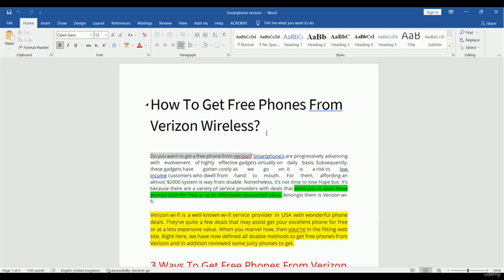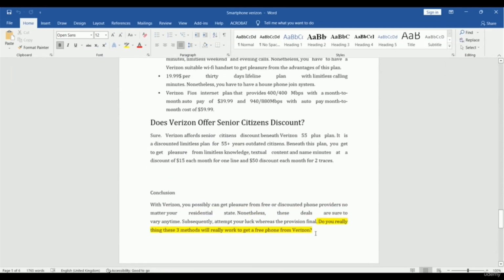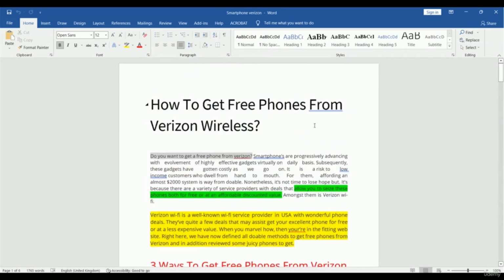So when you are going to write an article, it is divided into three parts. The first part is the title, the second part is the body, and the third part is the conclusion. So this is the title part, and inside your body part you have to put all the information, and at the end here you have to put the conclusion. So now we're discussing the title. So I hope you have the idea how you will create an interesting title that can attract people to read your entire article.